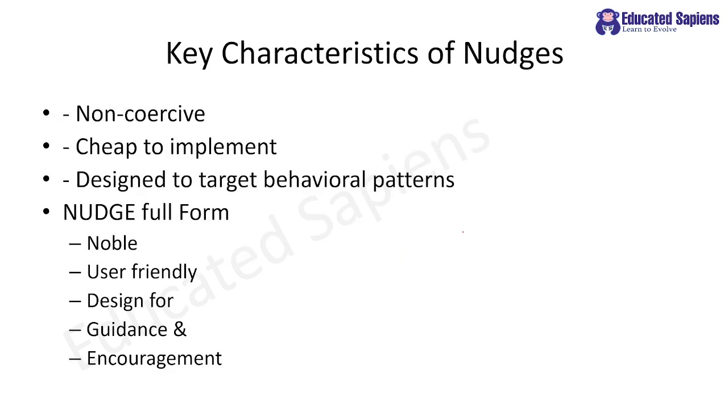Clear? My dear students, what are the key characteristics? Just like I told, it should be non-coercive. No one should force anyone to do anything. Understood? There should be no element of coercion, no fine, no penalty. Then it should be cheap to implement, the cheaper the better. Understood? Then designed to target behavioral patterns. They try to linger on your inertia.